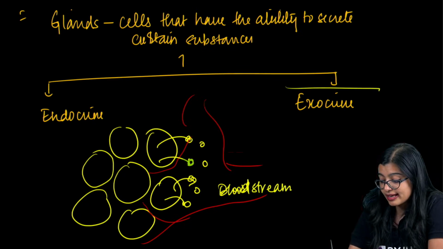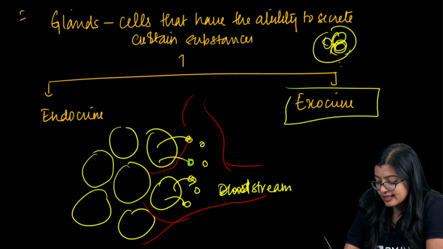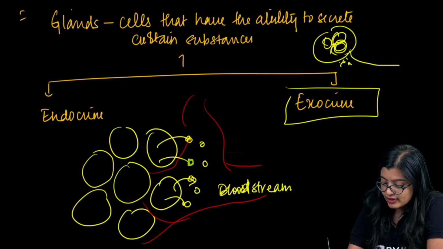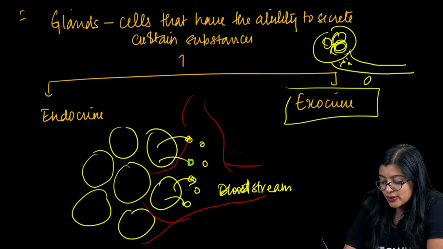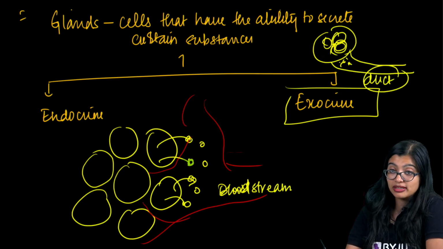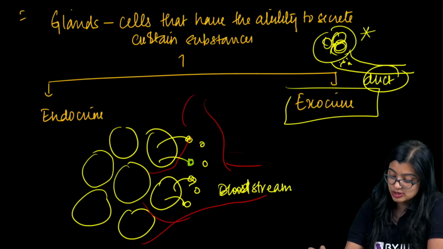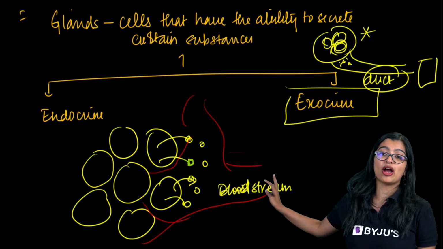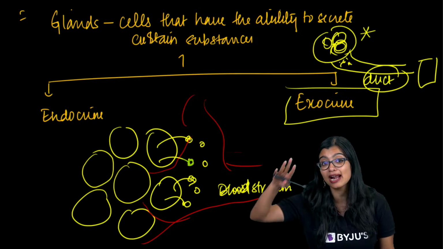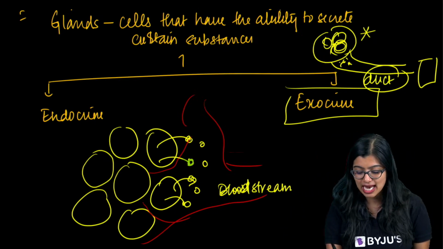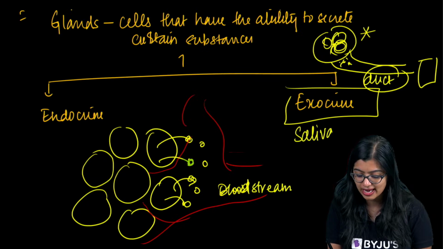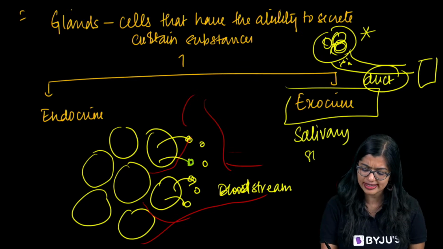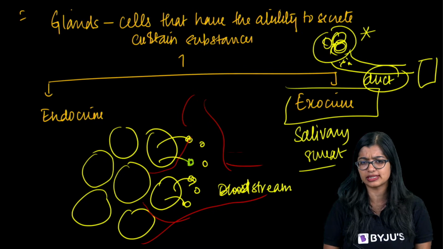While on the other hand, in the case of exocrine glands, if these are a group of cells that produce a certain substance, there will be a duct, a tube that takes it from where it is produced to the target site. That is the main point of difference between endocrine and exocrine glands. Examples of exocrine glands are salivary glands and sweat glands.